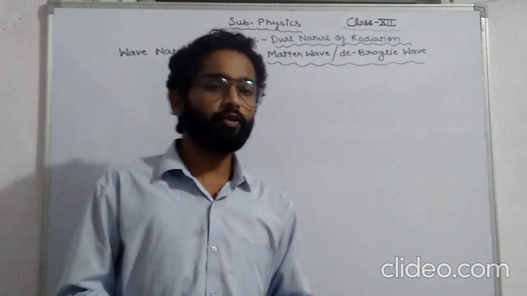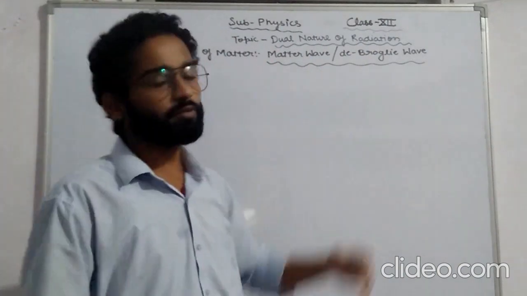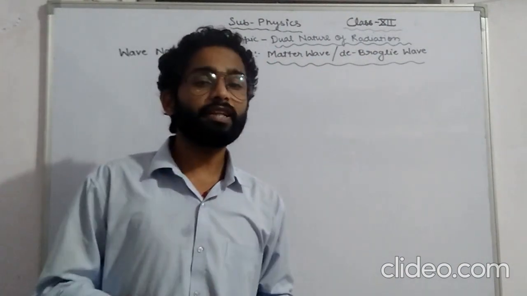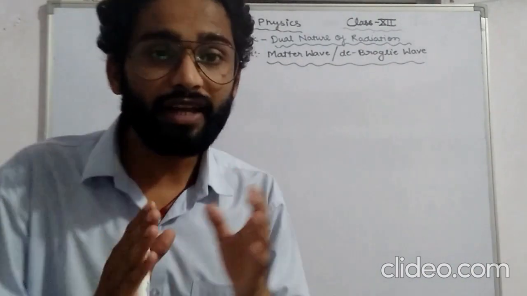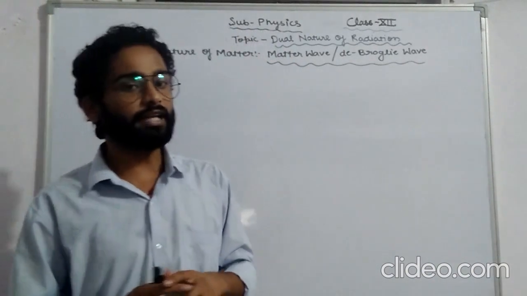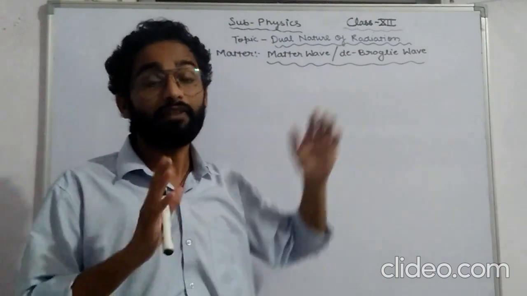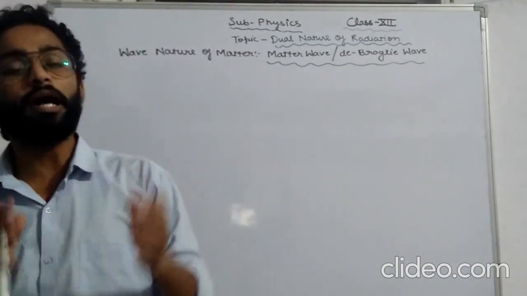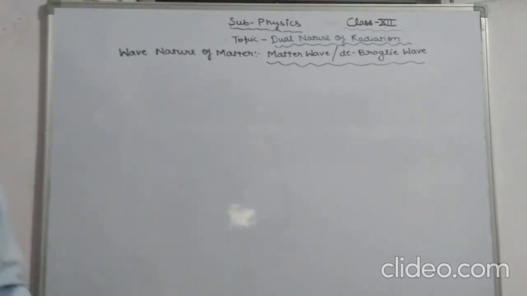Now we are ready with our new topic, and this topic is wave nature of matter, or matter wave, or de Broglie wave. Let me tell you what is the wave nature of matter. Remember always, the wave associated with a moving particle is called matter wave or de Broglie wave.